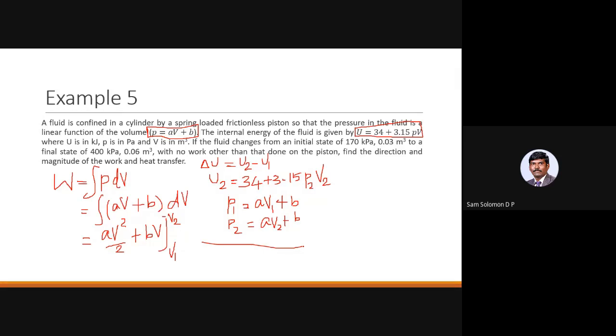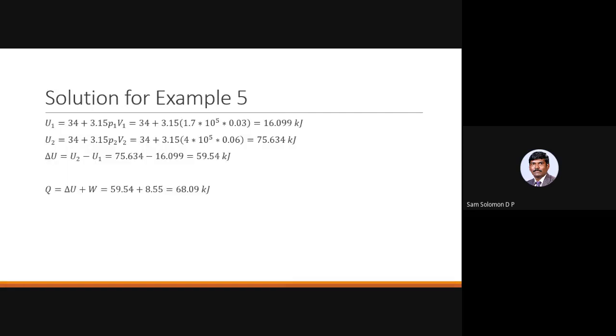You have already estimated the value of delta U. Now you know the value of W. So Q is simply delta U plus W. As I already said, U1 happens to be 16.099 kilojoule, U2 is 75.64 kilojoule, so delta U happens to be 59.54 kilojoule. You estimate the value of Q using delta U plus W, and that happens to be 68.09. So these are things which you need to work out.